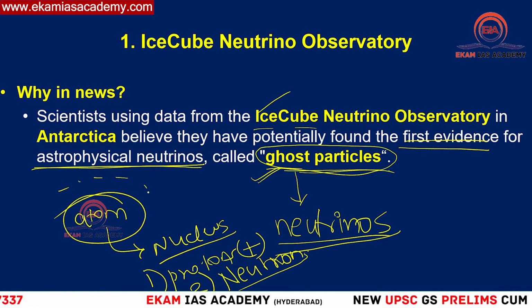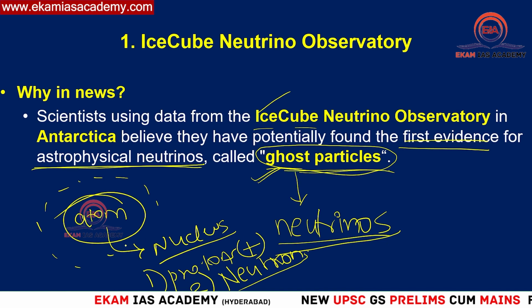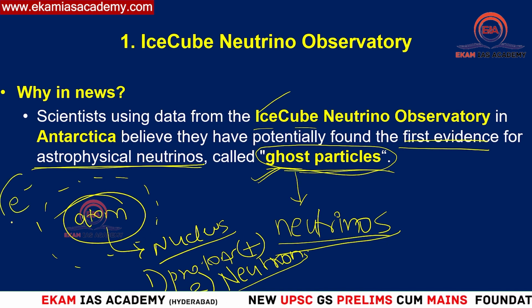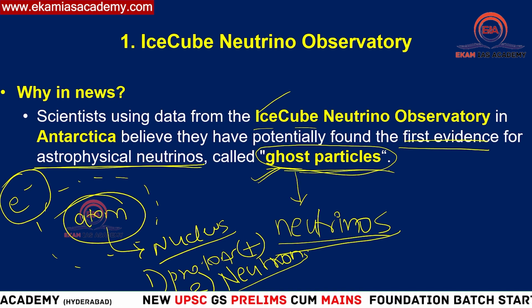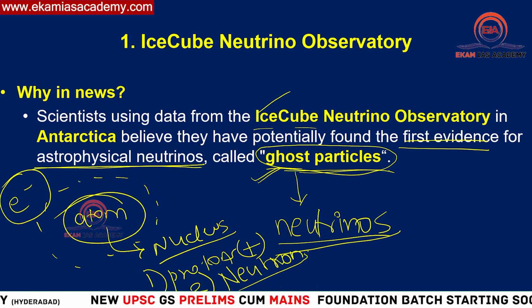Around this nucleus, like an atmosphere surrounding it, there will be electrons. Electrons are negatively charged particles. These are the fundamental subatomic particles which we have in existence.